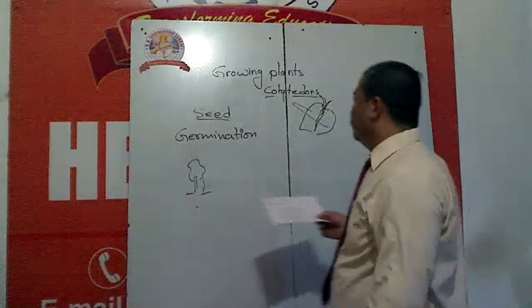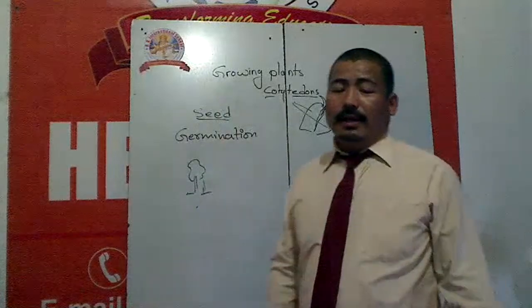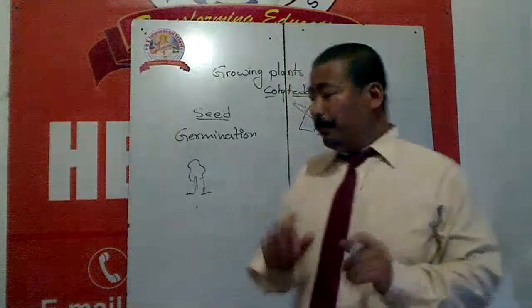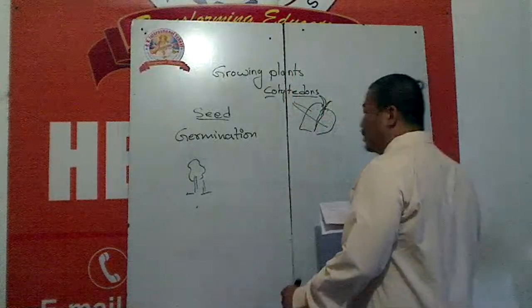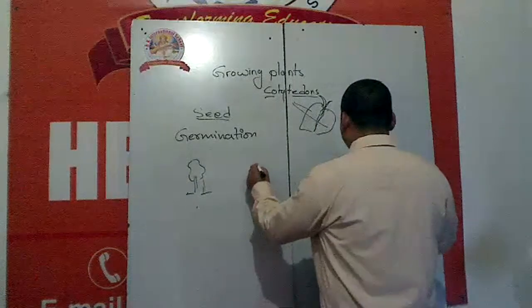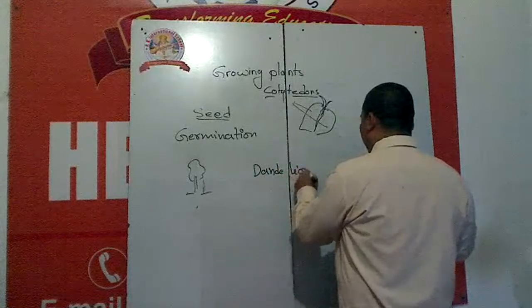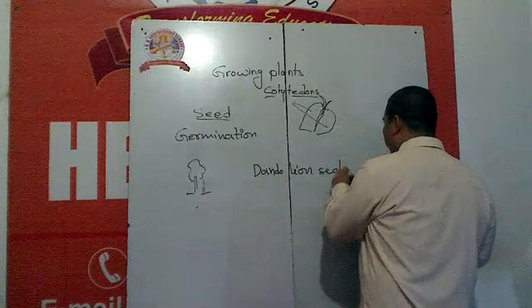First is wind. Wind helps seeds for dispersal. How? Here is the example of one plant. Dandelion. Dandelion seeds.